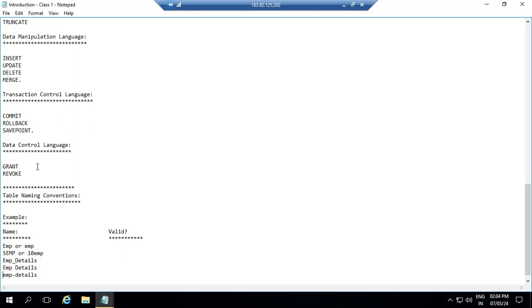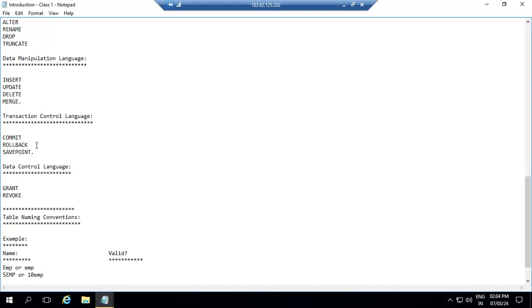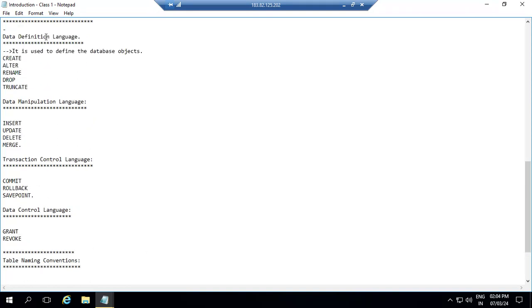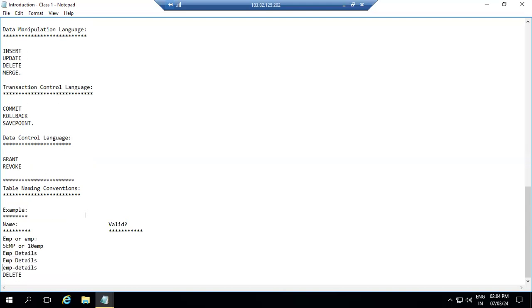Any doubts up to this? Anyone, you couldn't understand anything? We'll be learning about it individually now. These are the components. I just gave the interaction, how we are going to use these components. It's understandable, right? Any doubts here? No, it is clear, right?